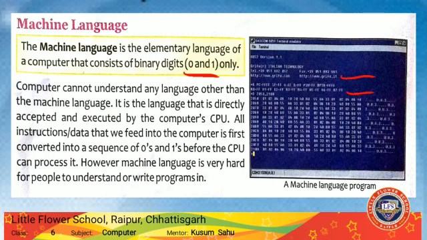Machine language is the type of language which is accepted by the computer to execute any work or program. All instructions or data that we feed into the computer are first converted into machine language, that is, a sequence of zeros and ones, before the CPU can process it.